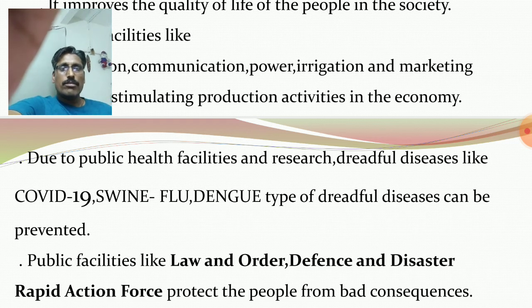In India, the Indian Council of Medical Research, ICMR, so many scientists, and CSIR, Council of Scientific and Industrial Research, are working continuously. They are trying to detect the medicine, and due to this we can prevent ourselves from this type of dreadful disease, swine flu, dengue. So research is going on. So these types of dreadful diseases can be prevented due to public health facilities and research.